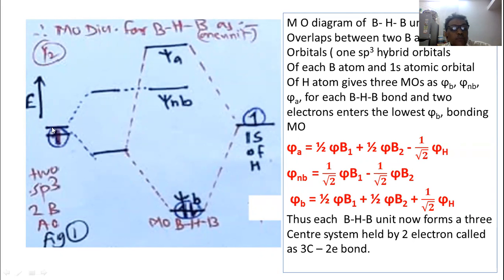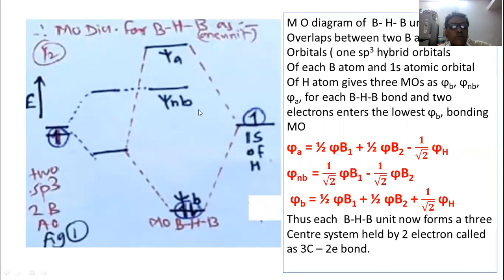These are the two sp3 hybrid orbitals of the two boron atoms, and this is the 1s atomic orbital of the hydrogen atom. First, one of the sp3 hybrid orbitals combines with the 1s atomic orbital of hydrogen, forming the psi b bonding molecular orbital and the psi a antibonding molecular orbital.